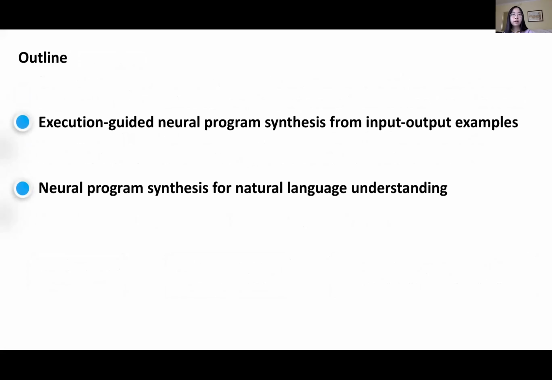In this talk, I will discuss two lines of my research. The first topic is program synthesis from input-output examples, where we propose an execution-guided neural program synthesis technique to improve the model performance. Another topic is to develop program synthesis techniques that can better understand complex natural language. So let's get started with the first part.